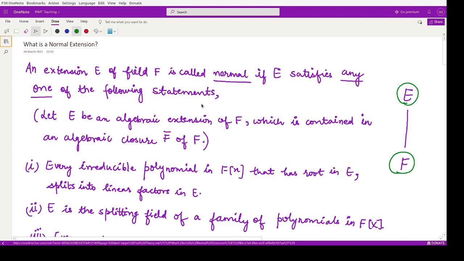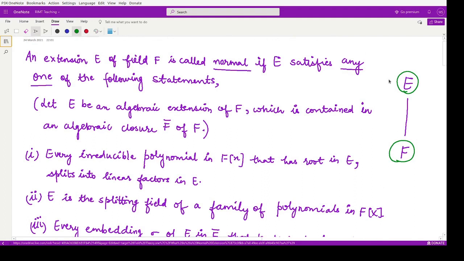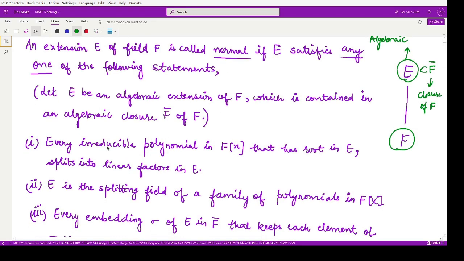The first statement here is that it is also given that this field E is an algebraic extension of F, contained in F bar. And what is this F bar? F bar is the algebraic closure of F. So this is given to us. If every irreducible polynomial in F[x] having a root in E splits into linear factors in E, then we say this given extension is normal over F.